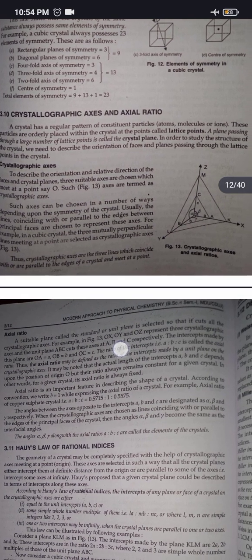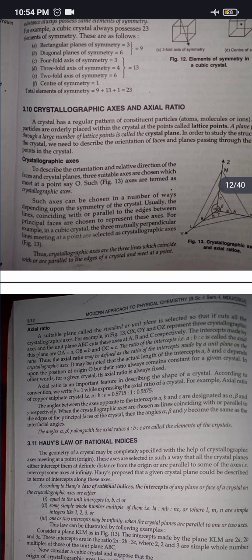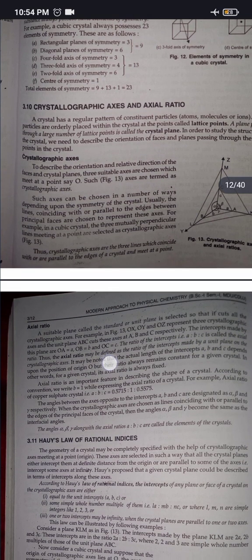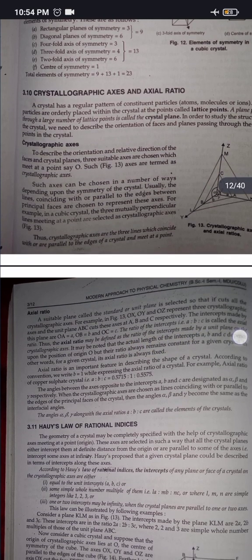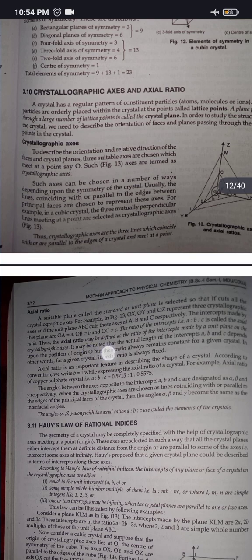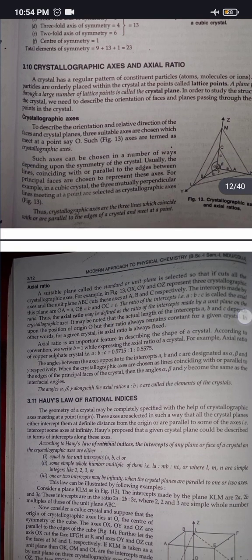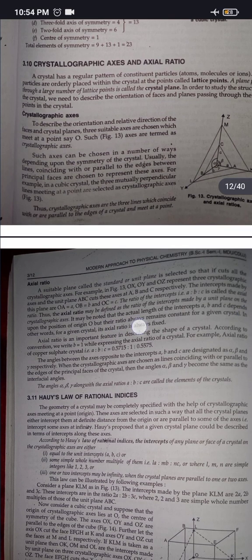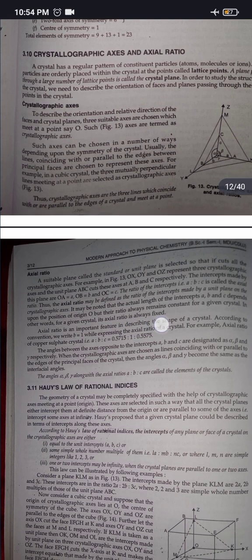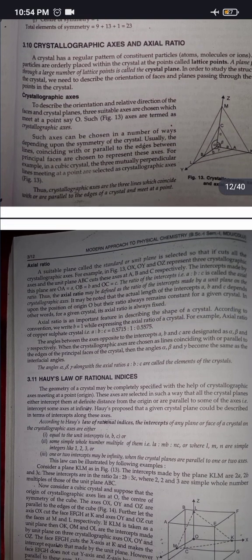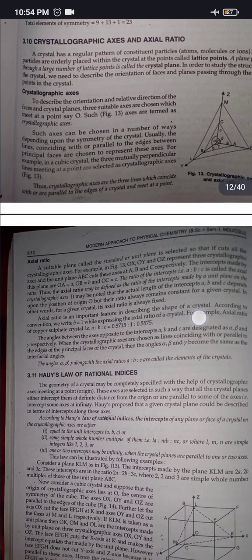Thus, the axial ratio may be defined as the ratio of the intercepts made by a unit plane on the crystallographic axes. It may be noted that the actual lengths of the intercepts a, b and c depend upon the position of origin O, but their ratio always remains constant for a given crystal. In other words, for a given crystal, its axial ratio is always fixed. Axial ratio is an important feature in describing the shape of a crystal. According to convention, we write b equals 1 while expressing the axial ratio for a crystal.